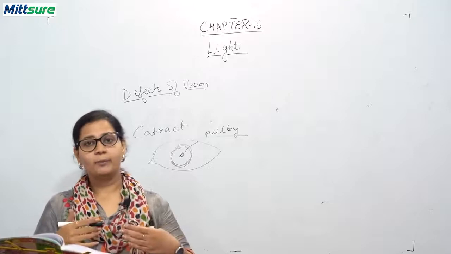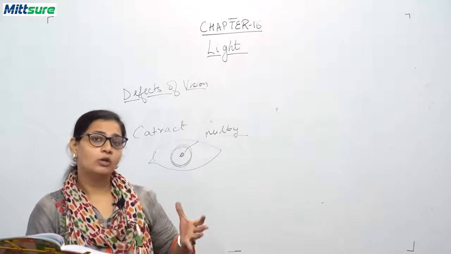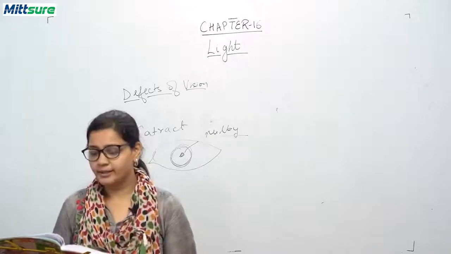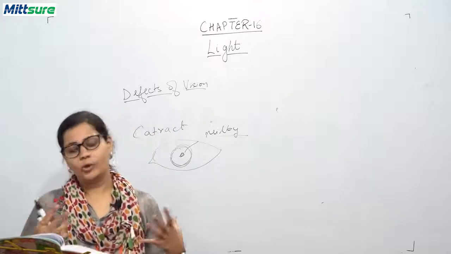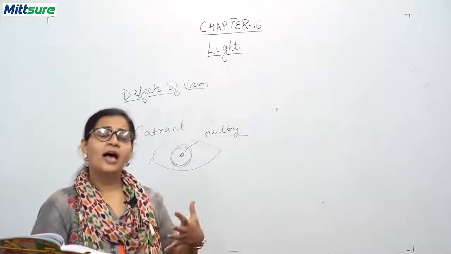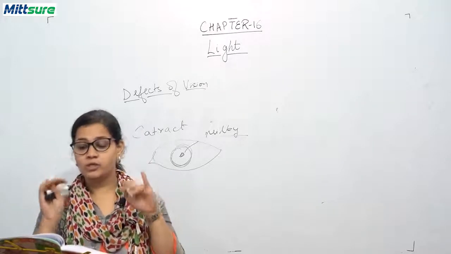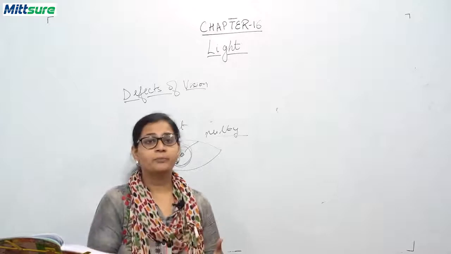So 40 years के above लोग होते हैं, उनमें major cause होता है loss of vision का, this problem of cataract. Okay, and it is a principal cause of blindness in our world. So if you are having this problem, if you get a blurred vision, persist and cataract matures.